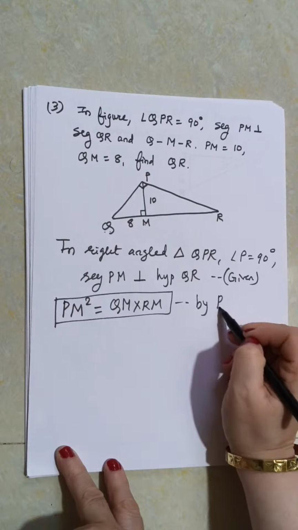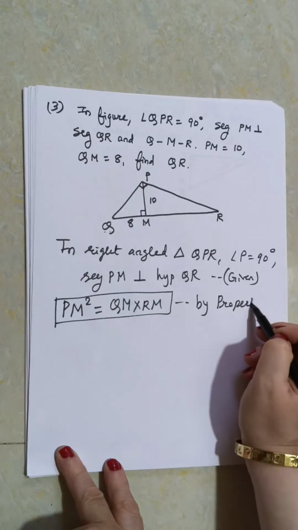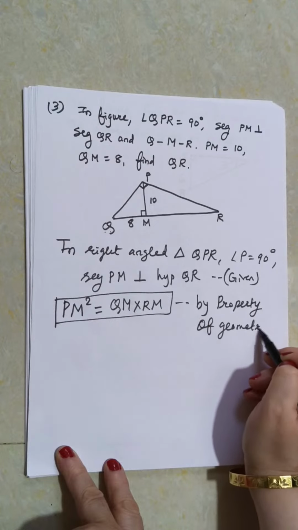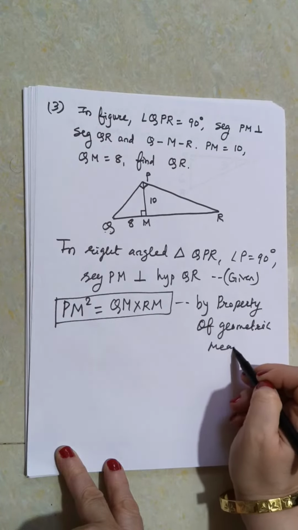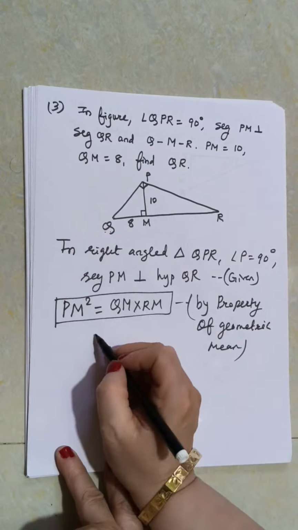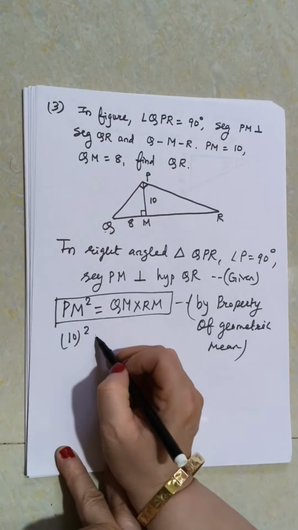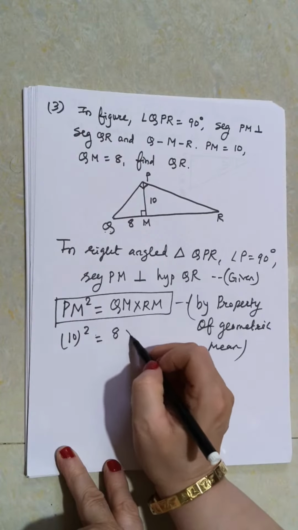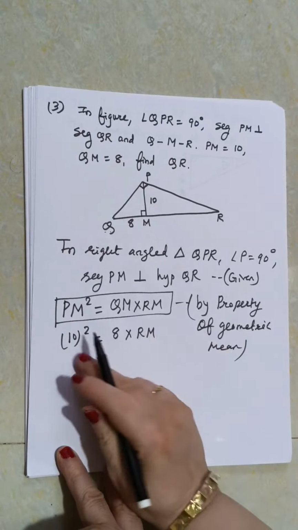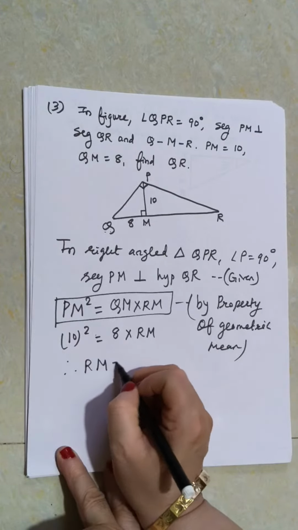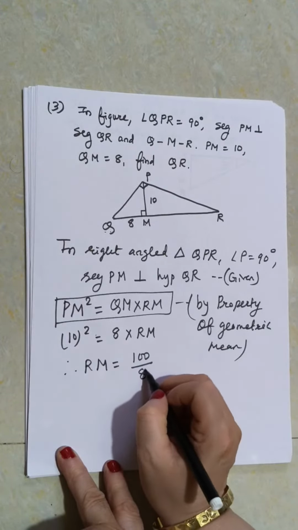By property of geometric mean. Okay, everyone, let us put values. What is PM? It is 10 square. What is QM? It is 8 into RM. So what is 10 square? It is 100. So what will be RM? That is 100 upon 8.